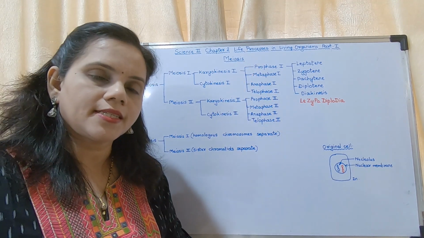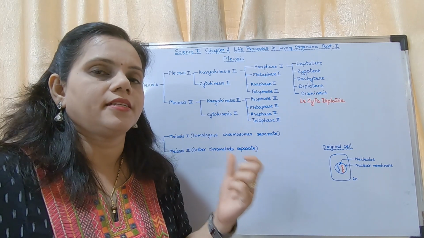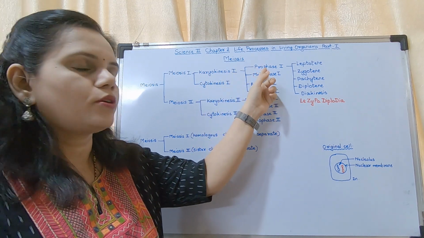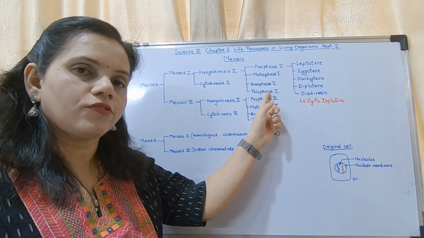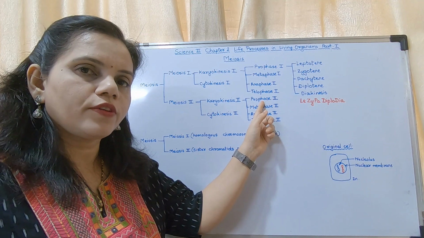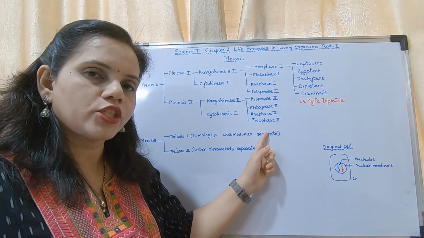Here also it is the same, the order is the same, but there are two phases, 1 and 2. So karyokinesis 1 is divided into prophase 1, metaphase 1, anaphase 1, telophase 1, and karyokinesis 2 is divided into prophase 2, metaphase 2, anaphase 2, telophase 2.